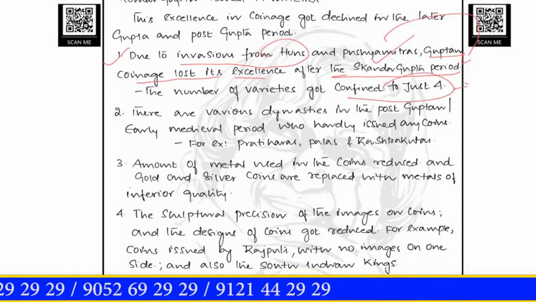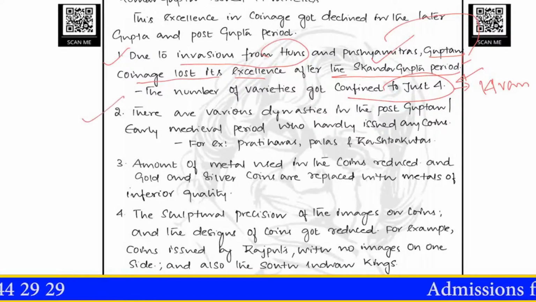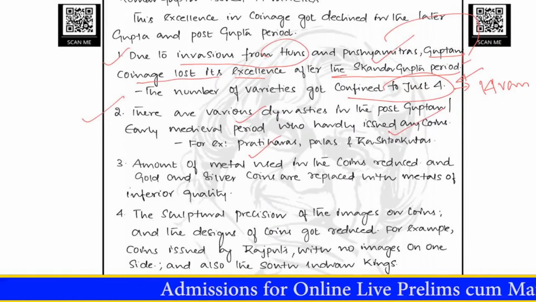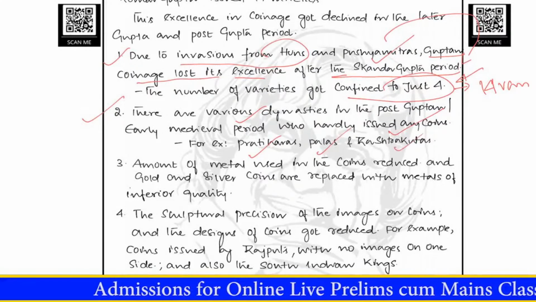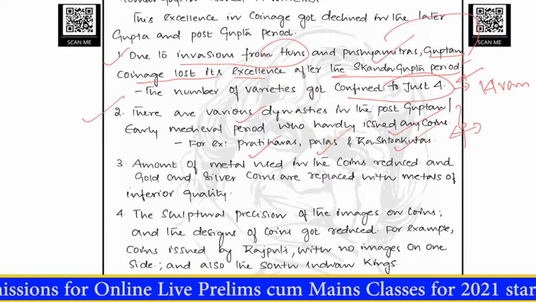We have discussed that Kumaragupta used to mint almost 14 varieties of coins. Now it just got confined to 4. And the second thing, there are various dynasties in the post-Gupta period and the early medieval period who hardly issued any coins. For example, the Pratiharas, Palas of Bengal and Rashtrakutas. Now these dynasties hardly issued or minted any coin.